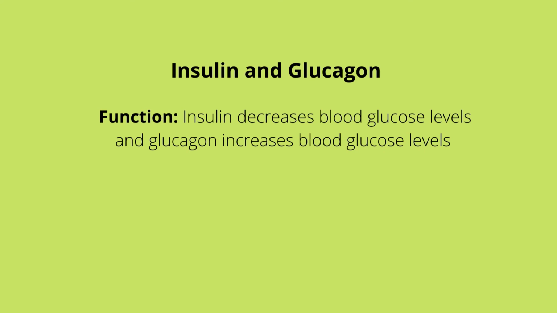Glucagon increases blood glucose levels by: it causes the adipose tissue to break down fat for the use of energy. It causes gluconeogenesis, which is the production of new glucose. And it also causes glycogenolysis, which is the conversion of glycogen in the liver into glucose, then releasing it into the bloodstream.